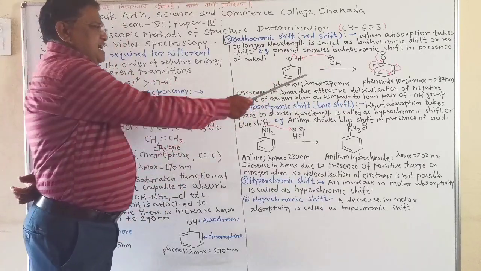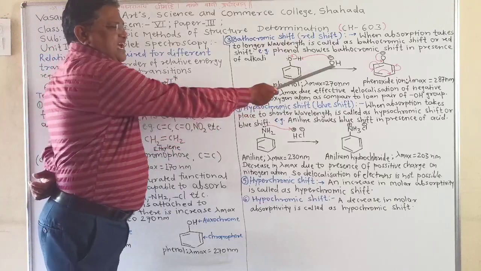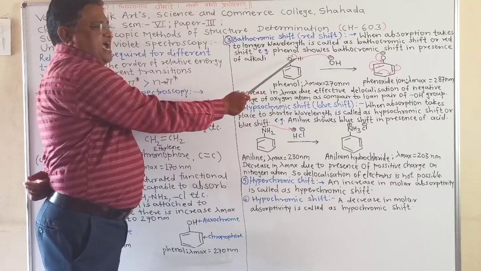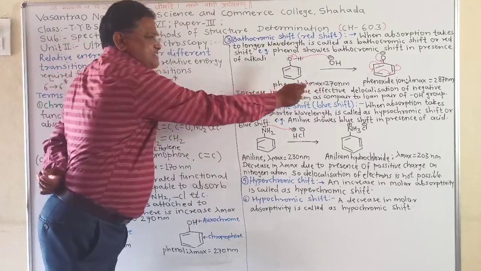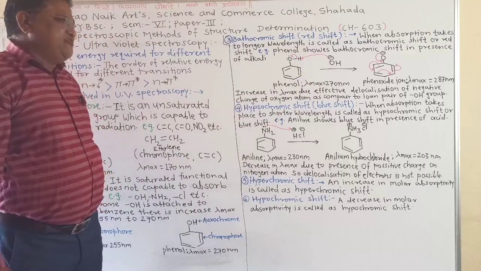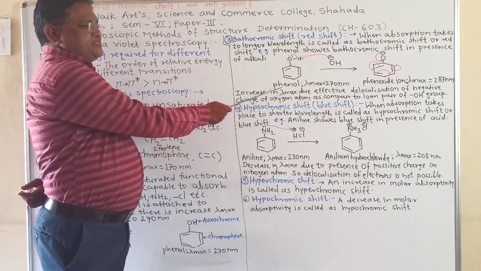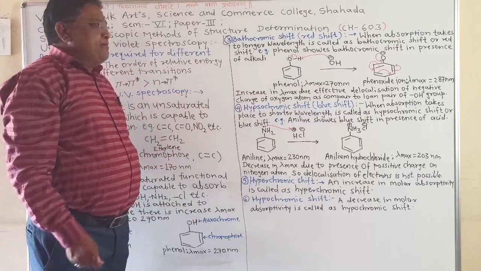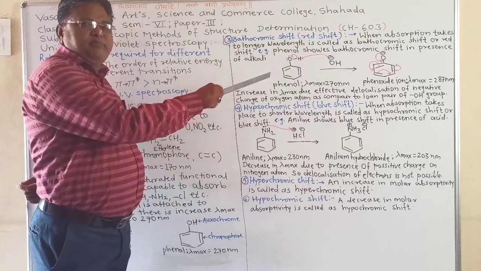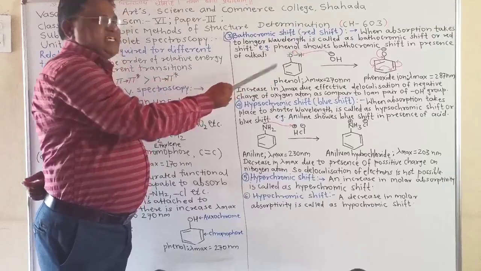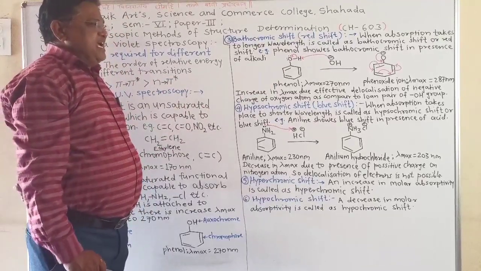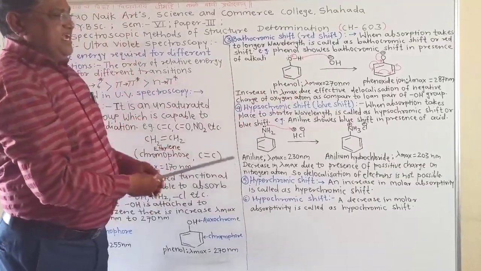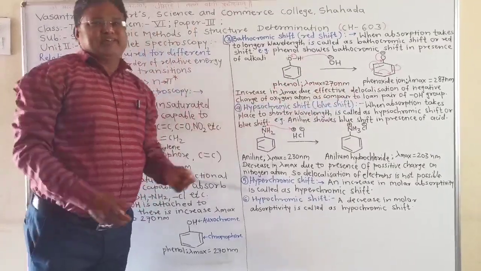When alkali is added to phenol, the OH group loses its proton and we get the phenoxide ion. At first, phenol absorbs at 270 nanometer. But when alkali is added to phenol, absorption takes place at 287 nanometer.